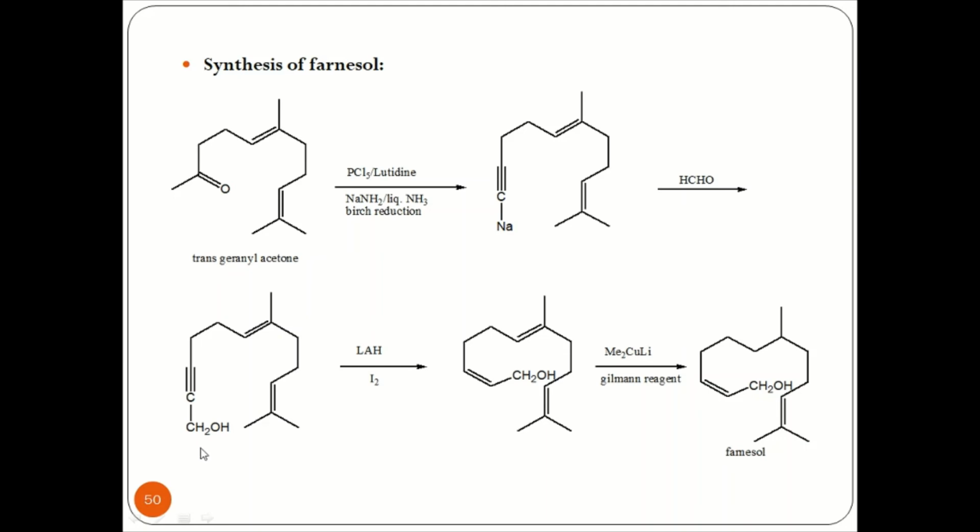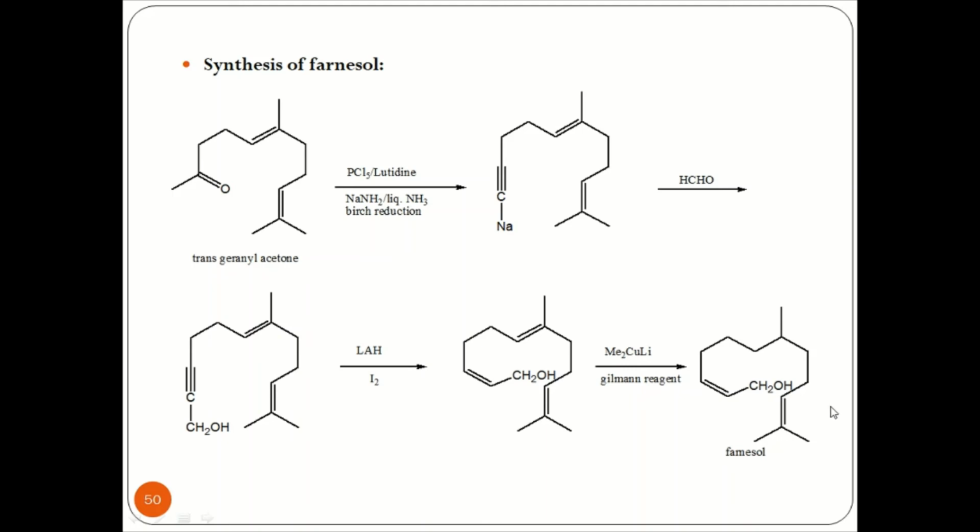This acetylenic alcohol reacts with lithium aluminum hydride in the presence of iodine. It reduces the C triple bond C into C double bond C, giving me an allyl alcohol. The allyl alcohol now reacts with Gilman reagent, that is dimethyl copper lithium, to give farnesol.